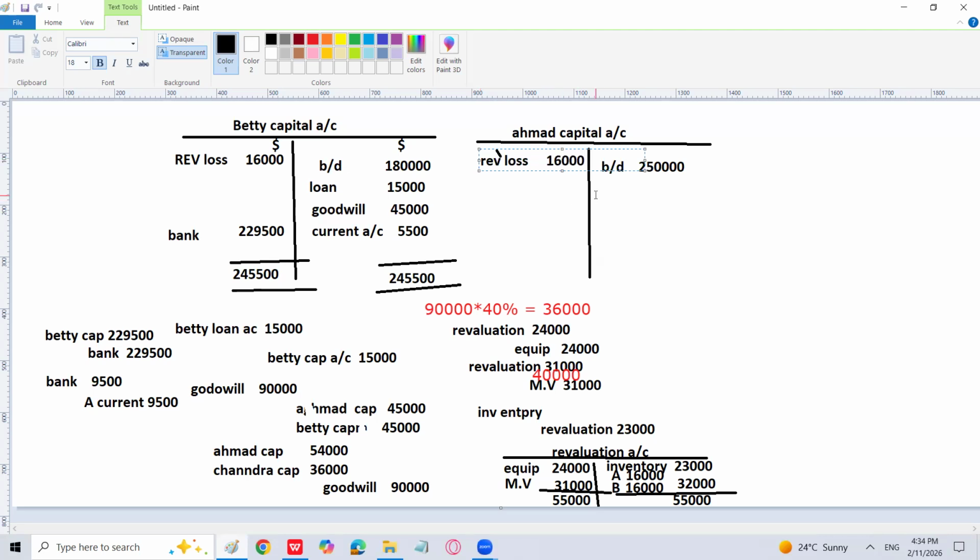Then we will give him credit for goodwill. His share of goodwill is 45,000. And now we will debit goodwill also, because we have to write off goodwill also in his account, which is 54,000. Just go down. Ahmed capital account is credited because of goodwill 45,000 and then debited because of goodwill 54,000. It's the capital account, we have to prepare that. Okay, we could have prepared Ahmed capital account together also. That is a possibility, but this is done. So let's find the carried down of Ahmed capital account.